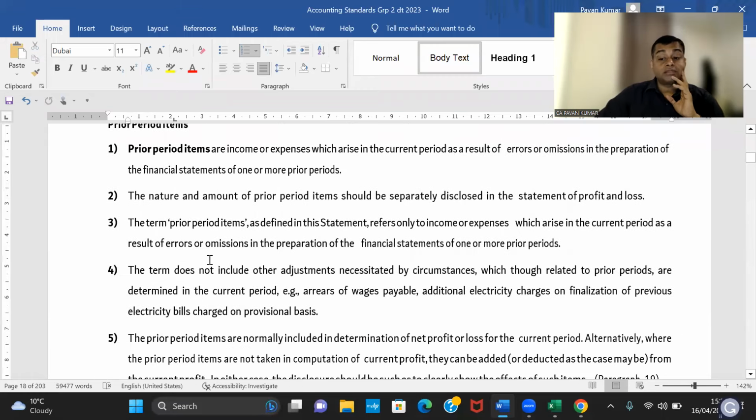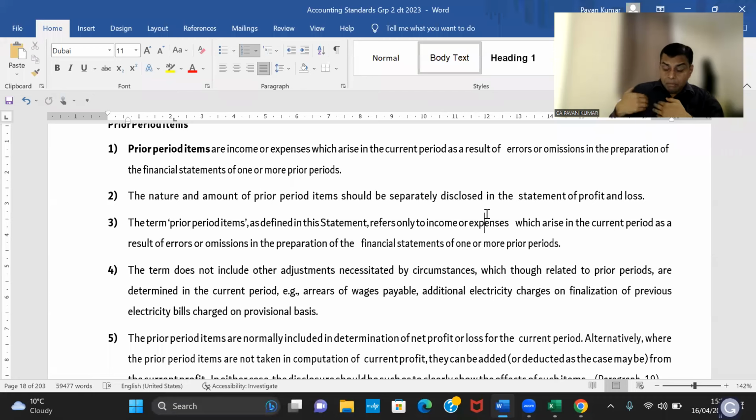Prior period items. What is a prior period item? It is an income or expense which you have omitted, an omission or error. Remember the secret: frauds are not covered in old generation accounting standards. When I say old generation accounting standards, they are AS 1 to AS 29, what you are studying.